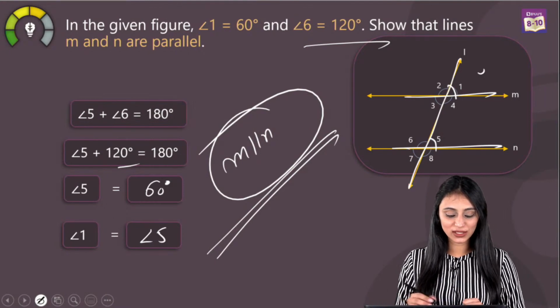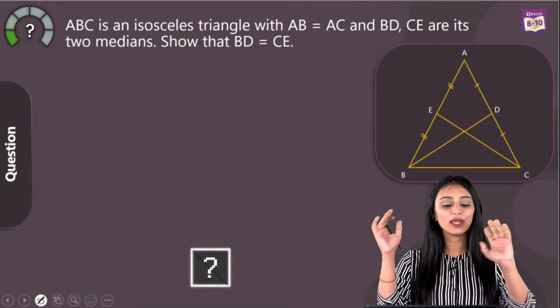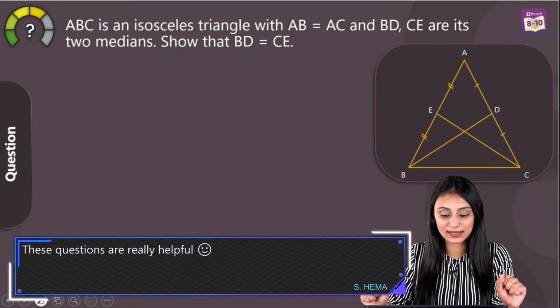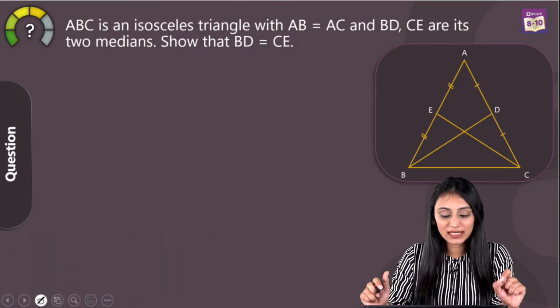Alright, so let's move to the next one. ABC is an isosceles triangle over here with AB equal to AC, and BD and CE are its two medians. Show that BD is equal to CE.